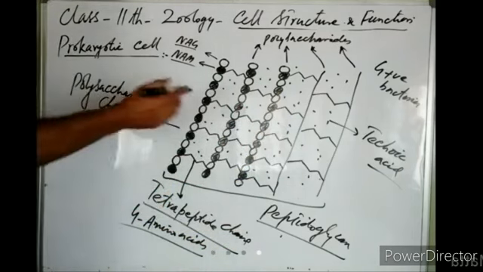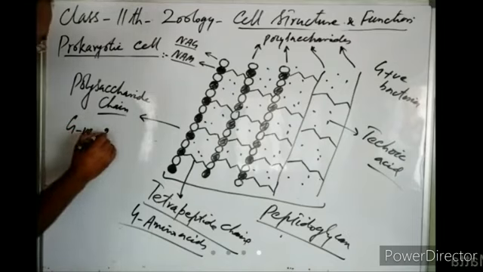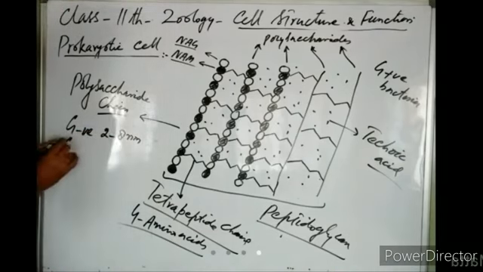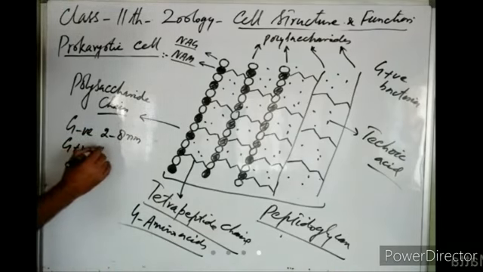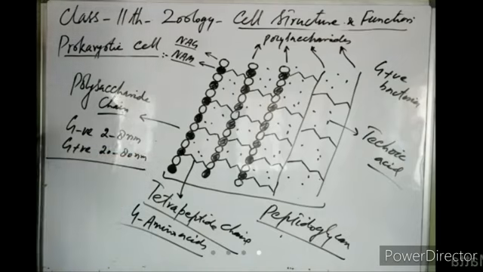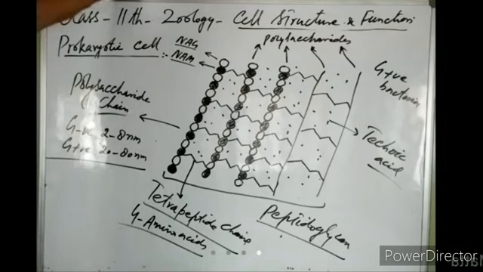You know, the cell wall of gram-negative bacteria is thin, just 2 to 8 nanometers in thickness. The cell wall of gram-positive bacteria is thick, 20 to 80 nanometers in thickness. So it is because of the thickness of the cell wall that some bacteria get stained and some bacteria do not get stained.